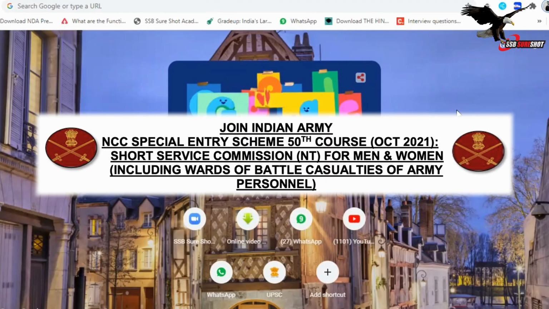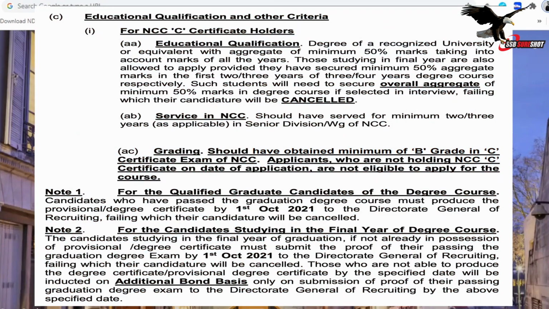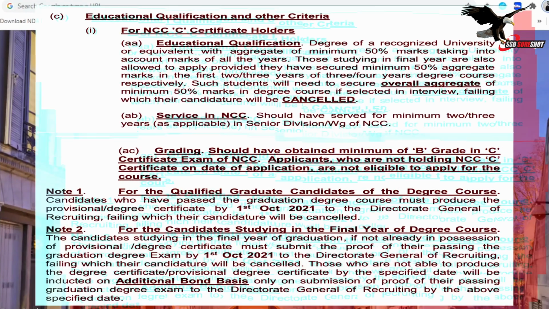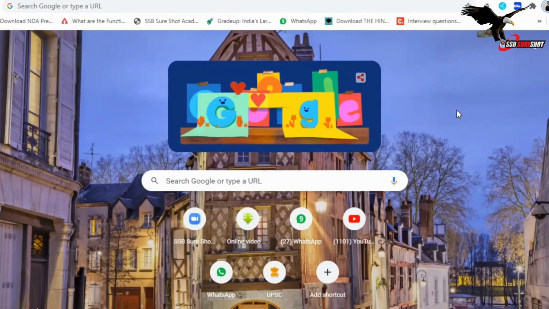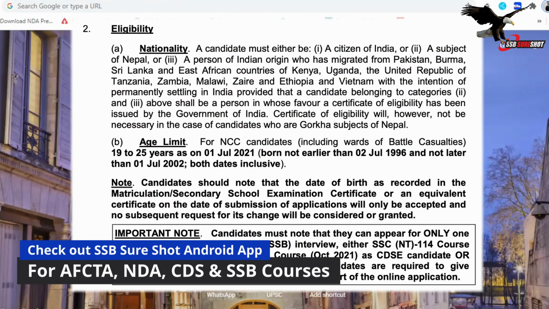Only those candidates can apply who are having C certificate with minimum of B grade. And the candidates must have been in NCC for 3 years. You should have obtained overall 50% marks in graduation from any recognized university in India. The candidate's date of birth must fall between 2nd July 1996 to 1st July 2002. Both the dates are included.